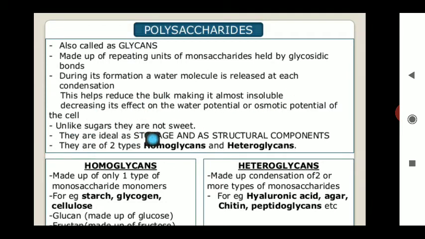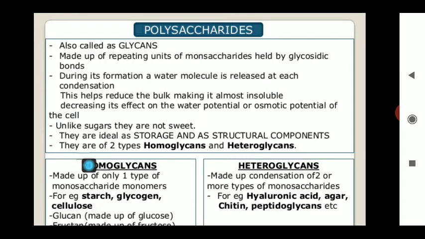Unlike sugar, they are not sweet. They are ideal as storage and structural components. They are of two types: homoglycans, made up of one type of monosaccharide only, for example glycogen, starch, cellulose; and heteroglycans, made up of different types of units, for example hyaluronic acid, chitin, agar and peptidoglycans.